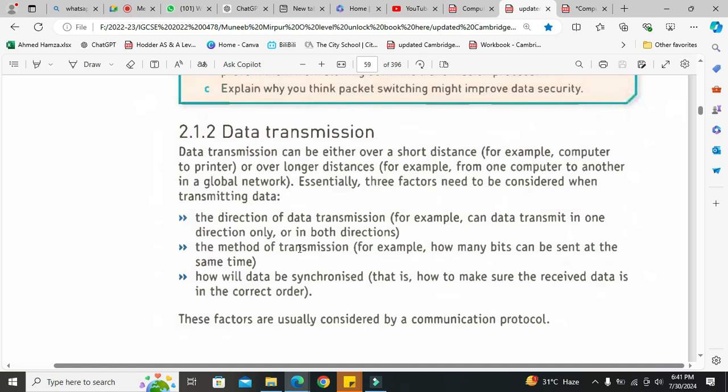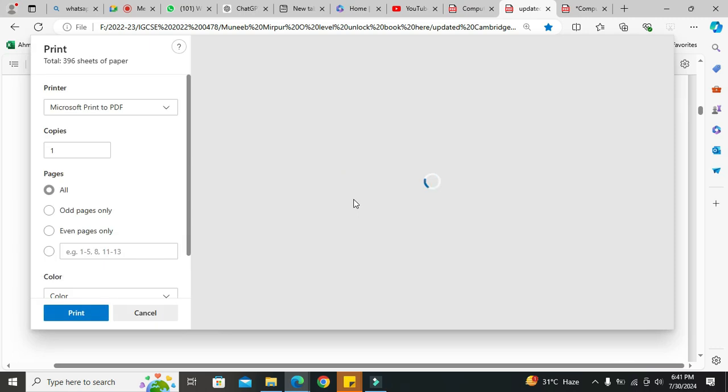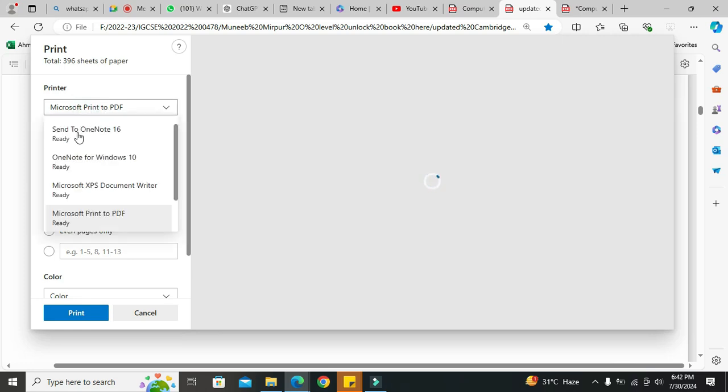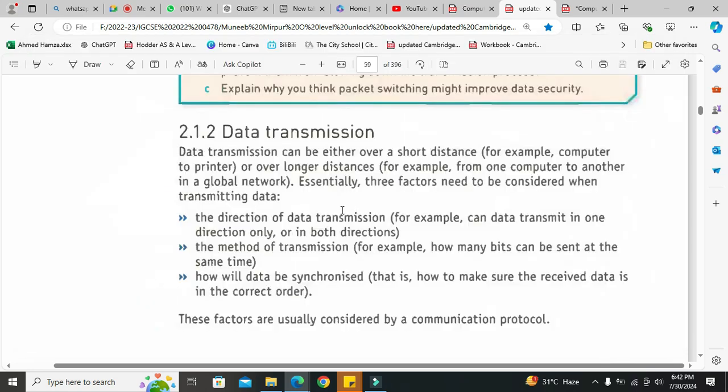For example, I want to print this page, so I will just give a command Control P, and then it will give me what? Let's say print. And then when you click on printer, after selecting a suitable printer, click on the print command. So you are sending the information towards the printer and it is one-way communication. This is for short distance. For example, computer to printer.